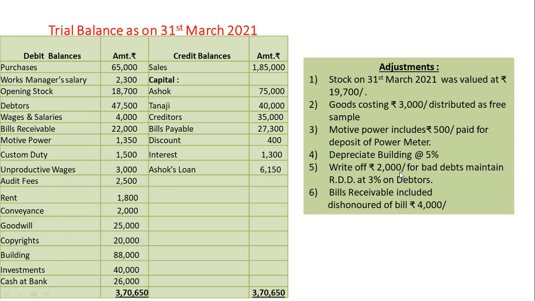At the time of calculation of bad debts or calculation of RDD, first initially add the dishonored bill receivable amount to debtors amount and then deduct the amount of bad debts and RDD.